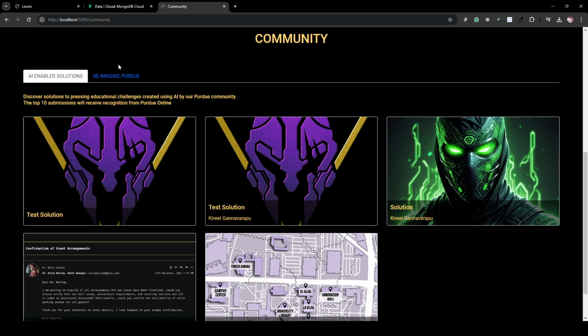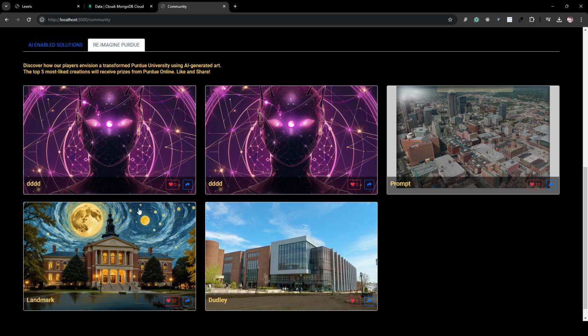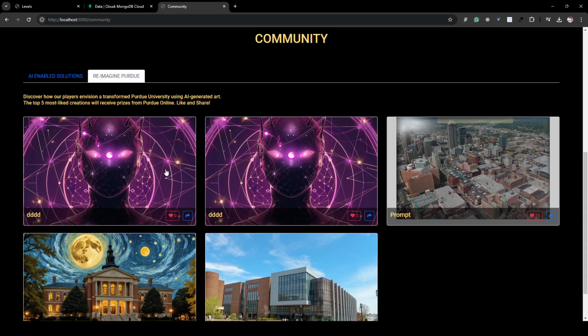So these are live solutions. And for now, these are demo ones, but as soon as players submit them, we will have them displayed in this section. The reimagined Purdue would be artistic visuals of what a reimagined Purdue would look like. And this will be done using AI as well by students. We can also like each of these images or share them so that we can crowdsource the data and it spreads to every student at Purdue.